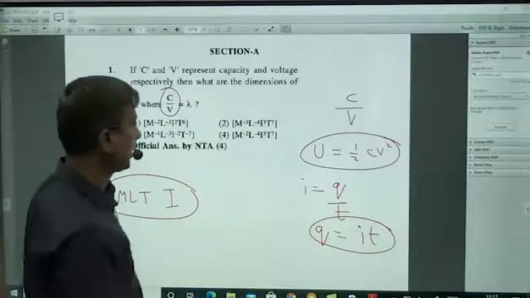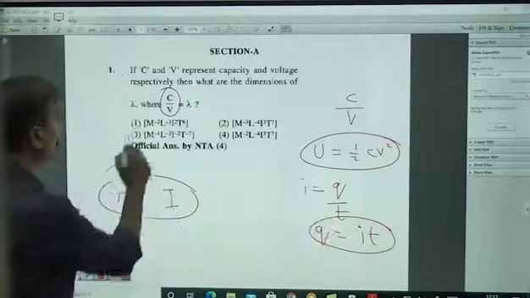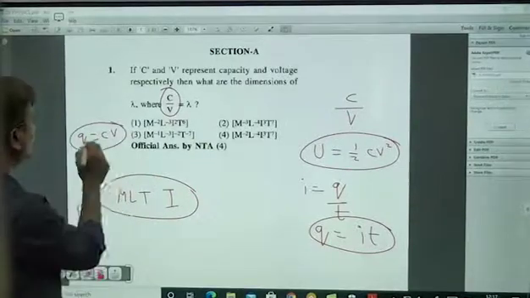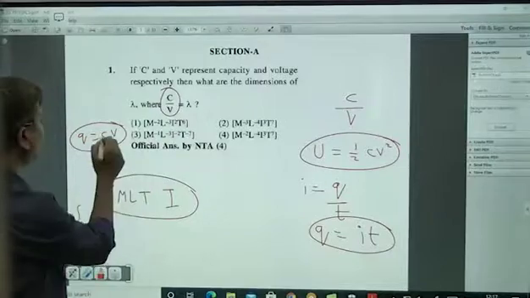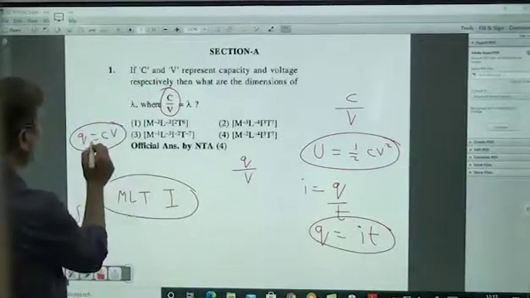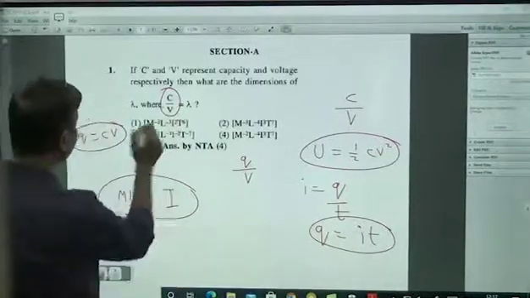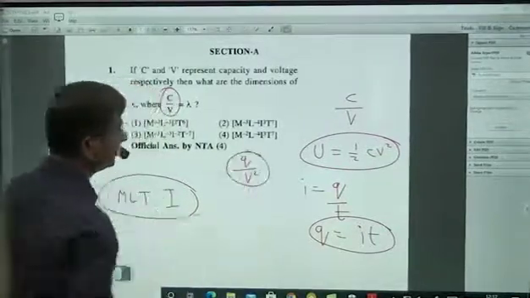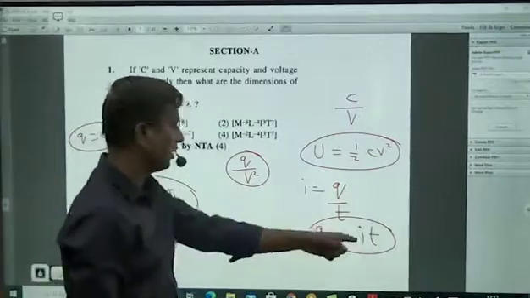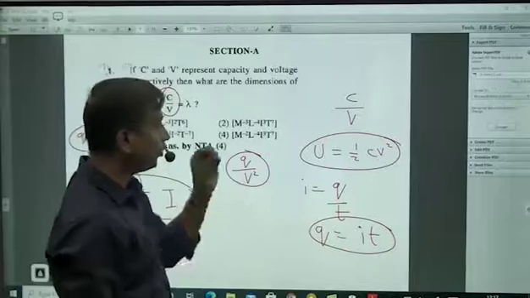And one more thing is Q is equal to CV. This you can use. So C by V they are asking. C you can write as Q by V. So C by V is Q by V square. This dimension formula you want. And Q is equal to I into T, ampere and second, and V is voltage.